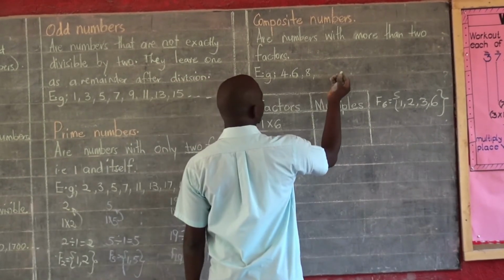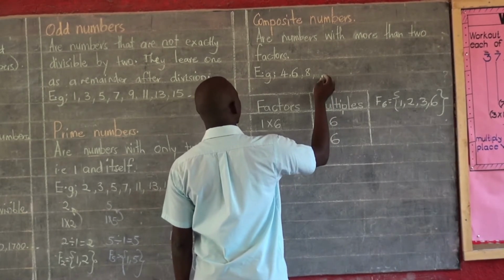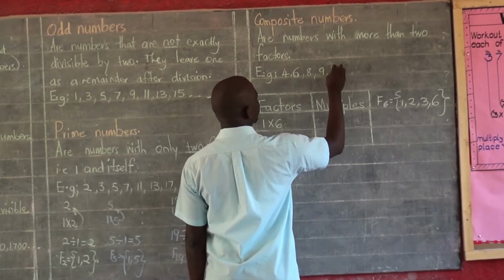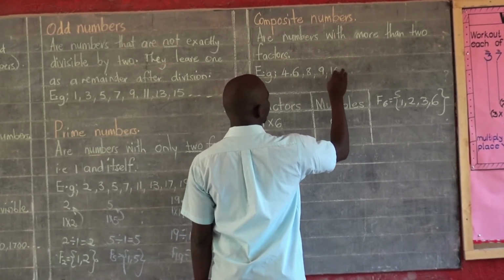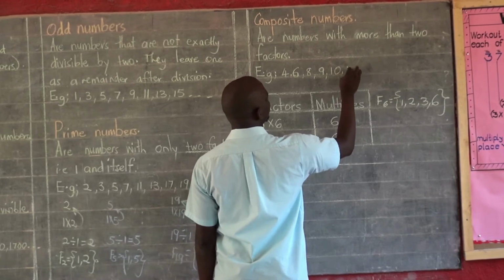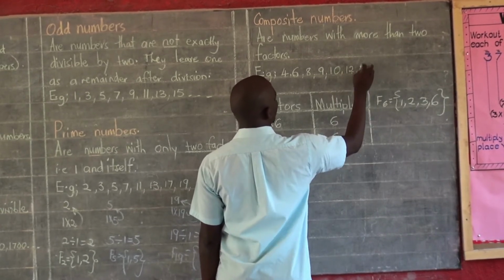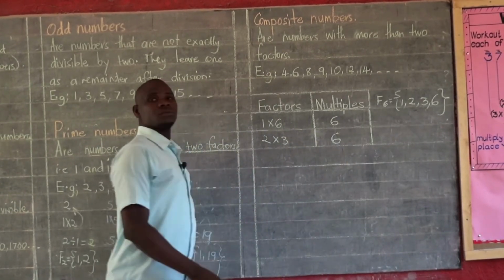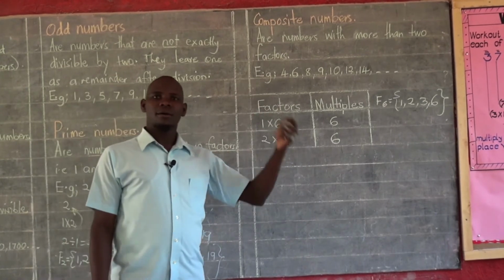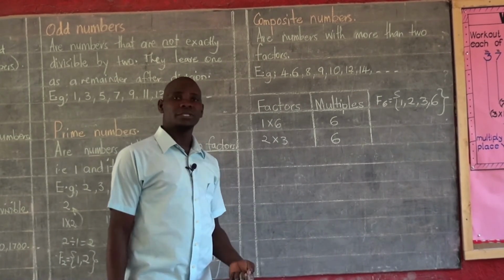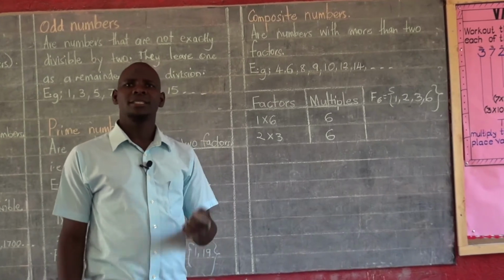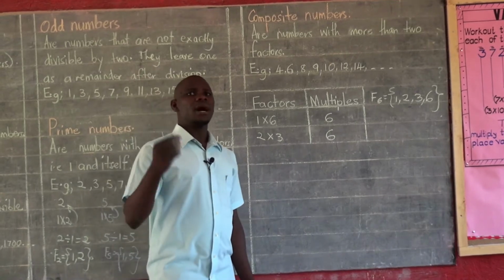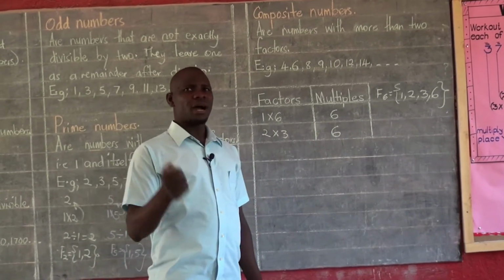And then we also have another one, 9. We have also 10. We also have 12. We also have 14 and many more. So all those numbers are composite numbers simply because they have more than 2 factors. Remember, I told you a number cannot be a composite number and at the same time a prime number.